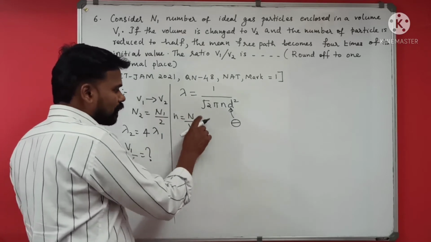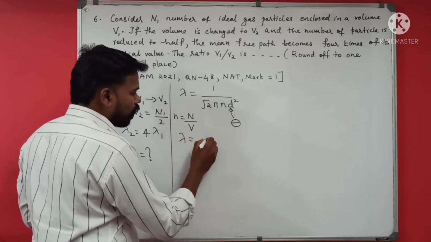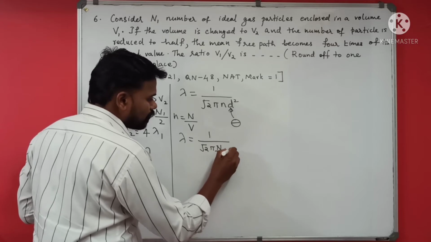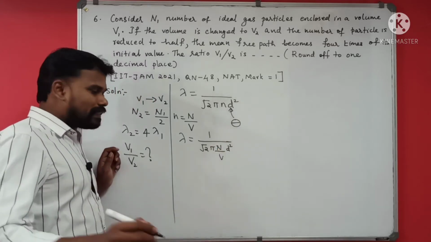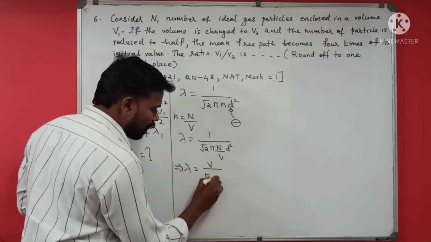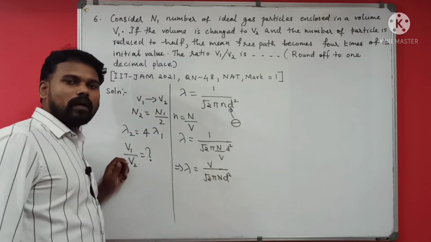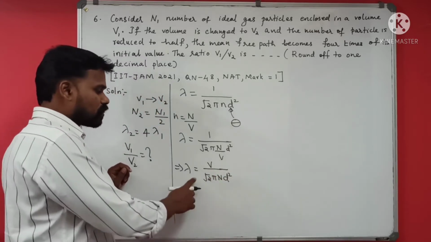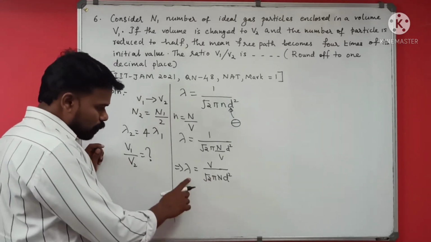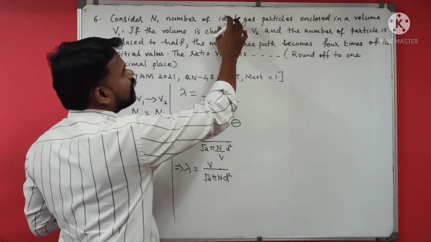If I substitute for this small n, this equation becomes lambda equal to 1 by root 2 pi N by V d square. So lambda is equal to V divided by root 2 pi N d square. This is the equation to find the mean free path of gas molecules. Here you can see that there is no change in the gas particles.